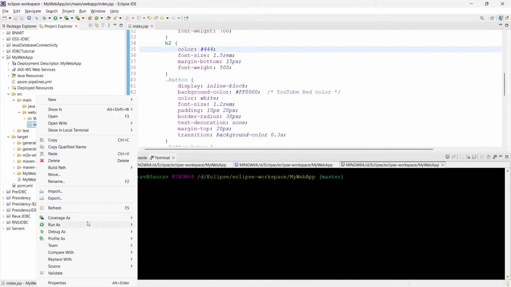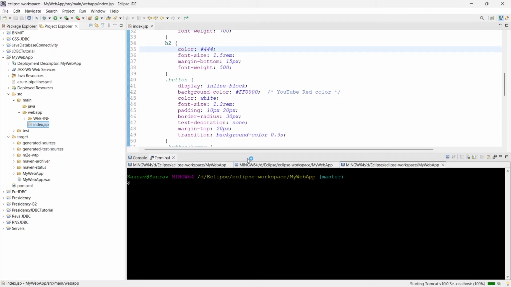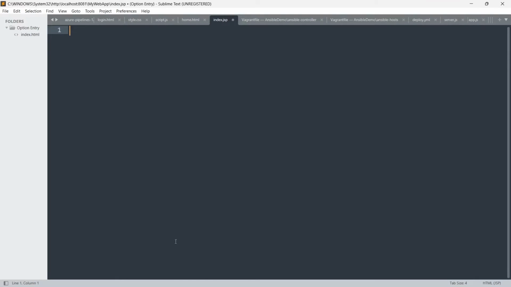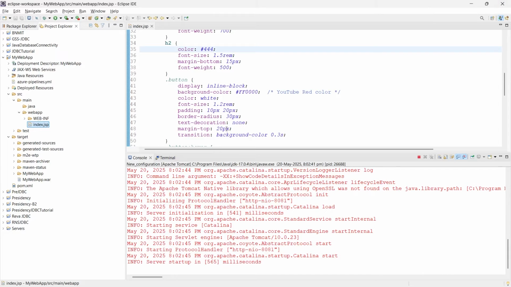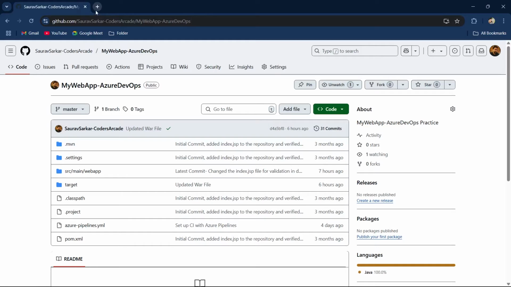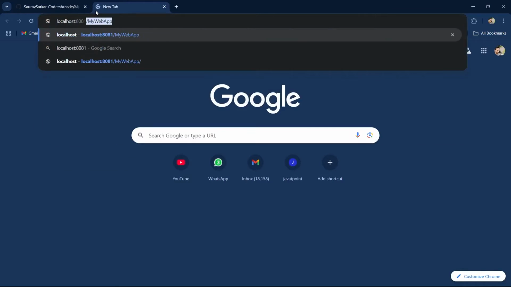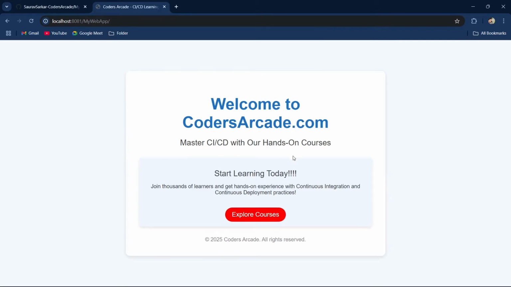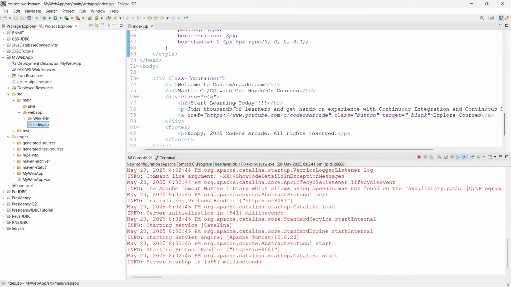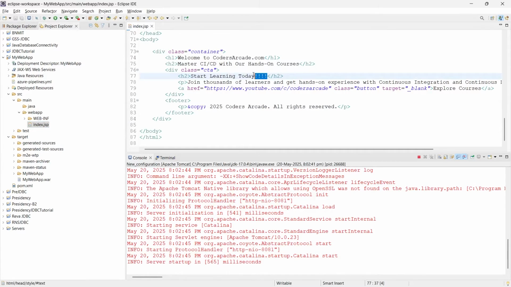Right click, I'll just say run as, run on server, and it is opening Tomcat here. You can see, okay, Tomcat started. Let me close all this and open any browser here and go to localhost 8081, my web app, and you can see it has 4. Yes, let me go to Eclipse and see here it has 4 exclamation marks.